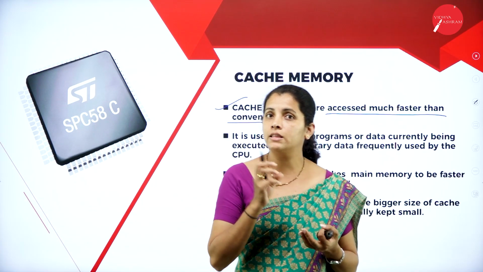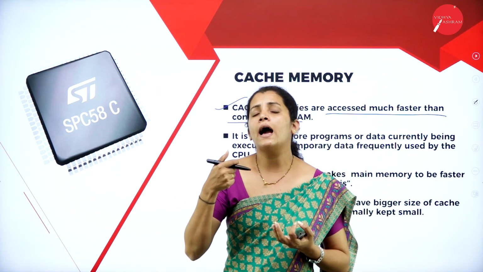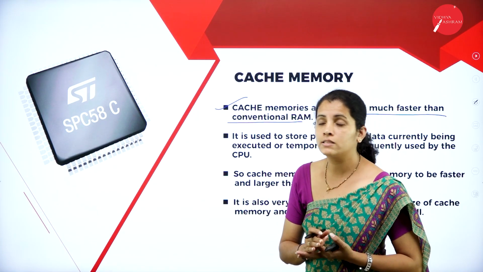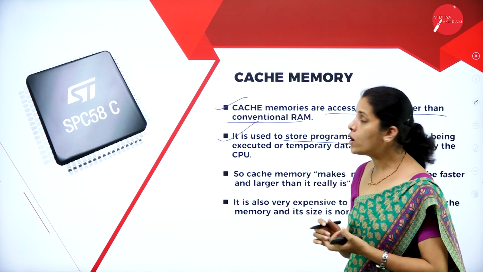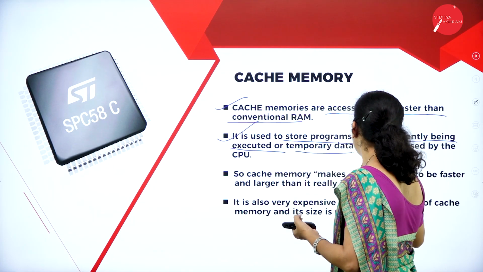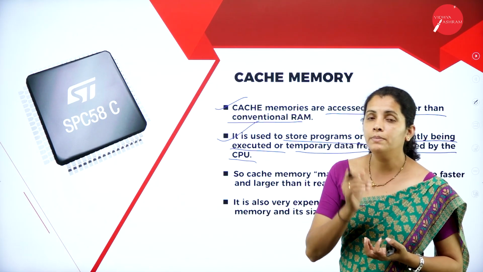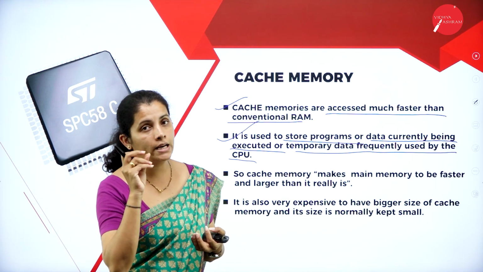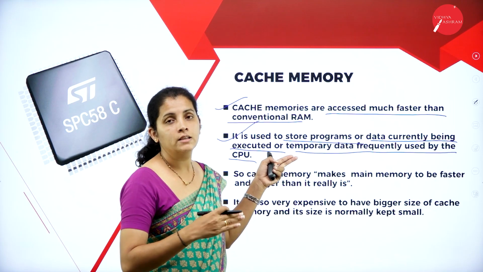That means the data stored in the cache memory can be accessed very fast compared to random access memory. It is used to store programs or data currently being executed, or temporary data frequently used by the CPU. That means the cache memory is used to store the data which is currently being executed.